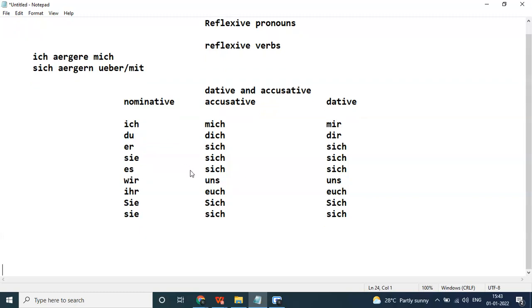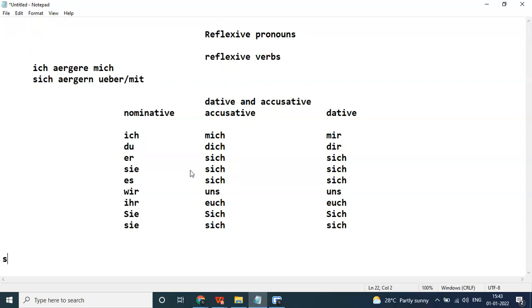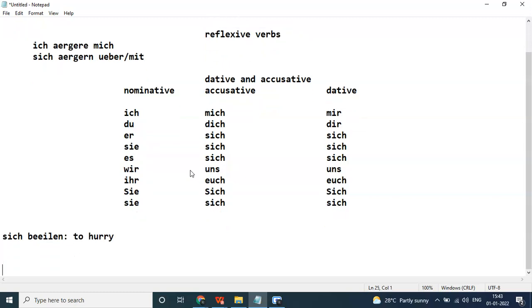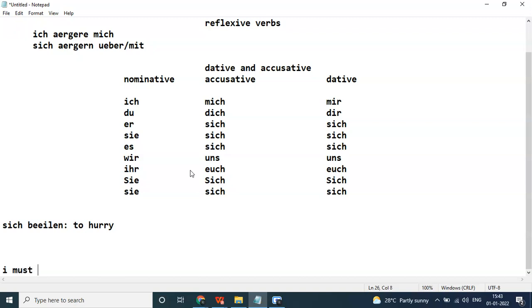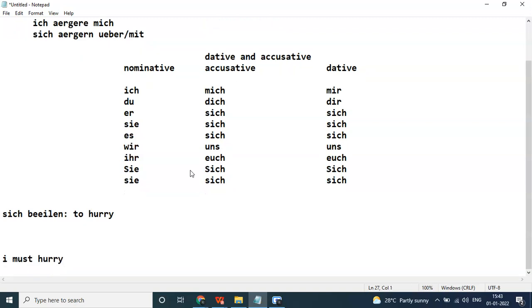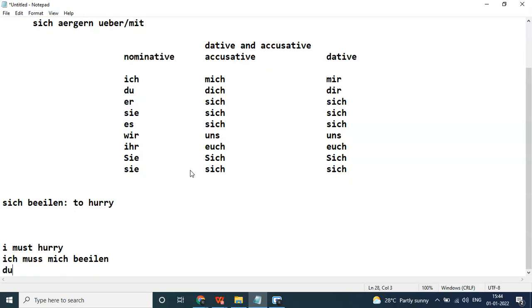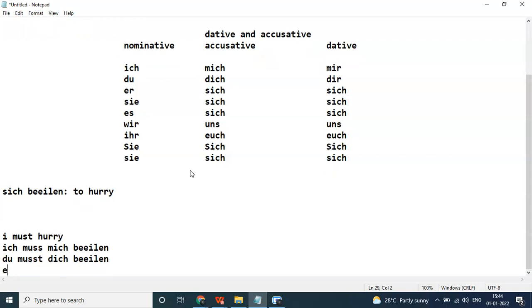Now, we will just discuss some examples. Sich beeilen. Example is I must hurry. In English, you don't say I must hurry myself. In German, they mean it like this. Ich muss mich beeilen. Du musst dich beeilen. Er muss sich beeilen. He must hurry himself. Er muss sich beeilen.